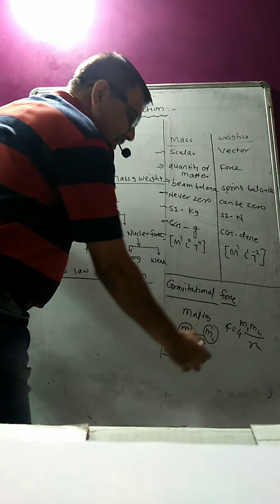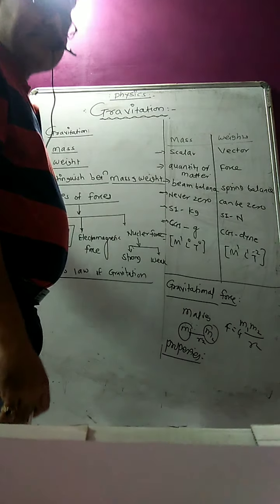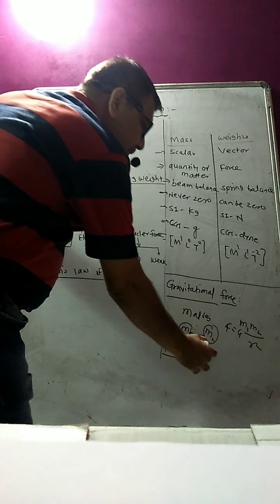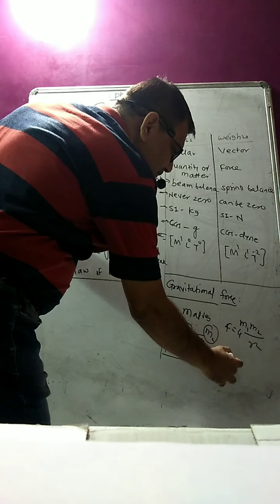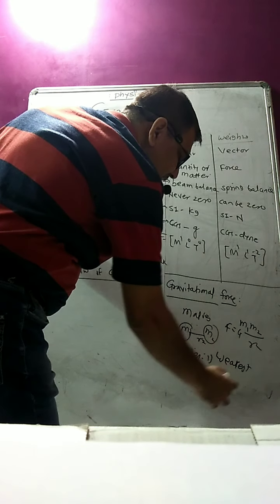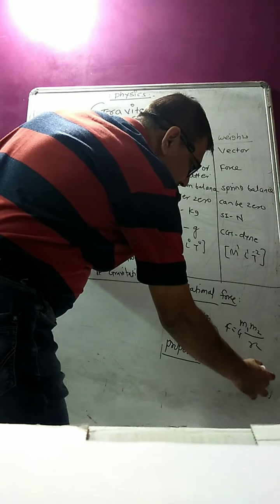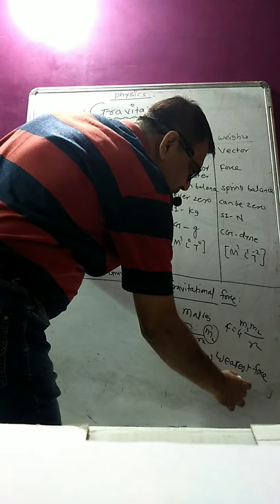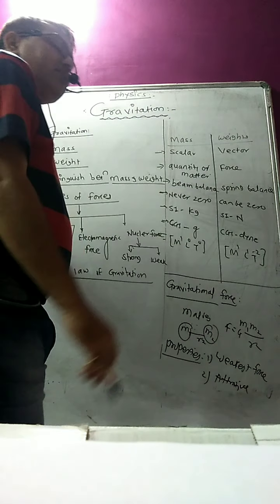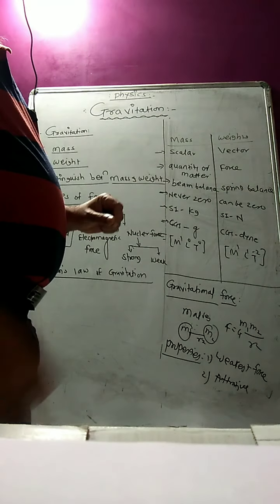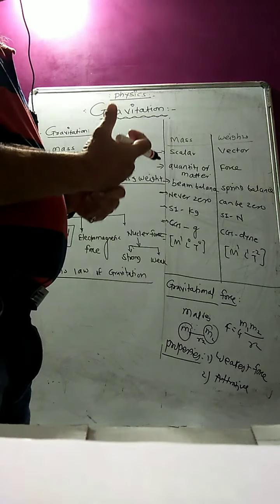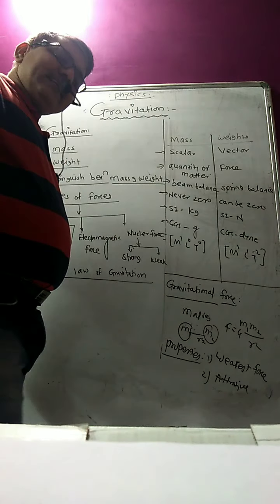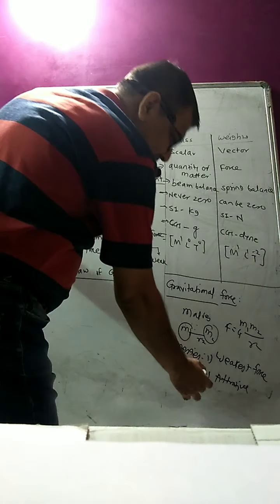The properties of the gravitational force: it is the weakest force in the universe. So what is the important property? This is the weakest force in the universe. Okay, this is the always attractive force. That force is always attractive, meaning any mass will always be attracted towards another mass with that force, and that force is nothing but the gravitational force because it has the masses.